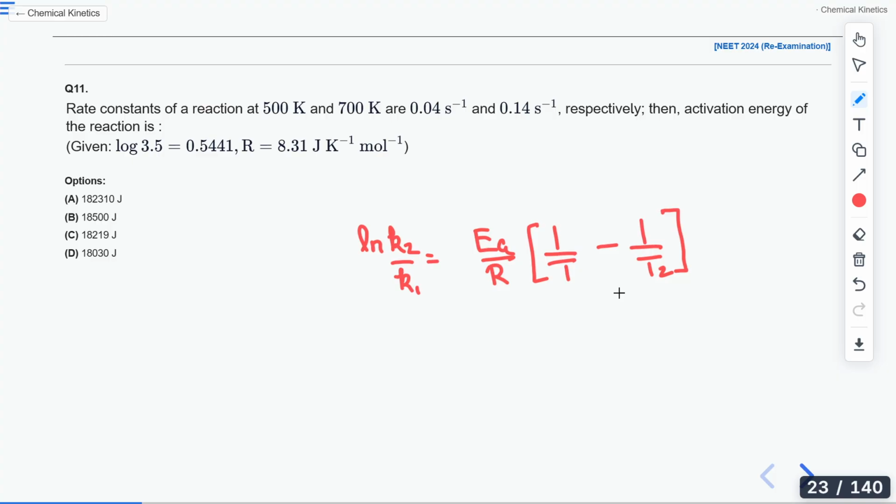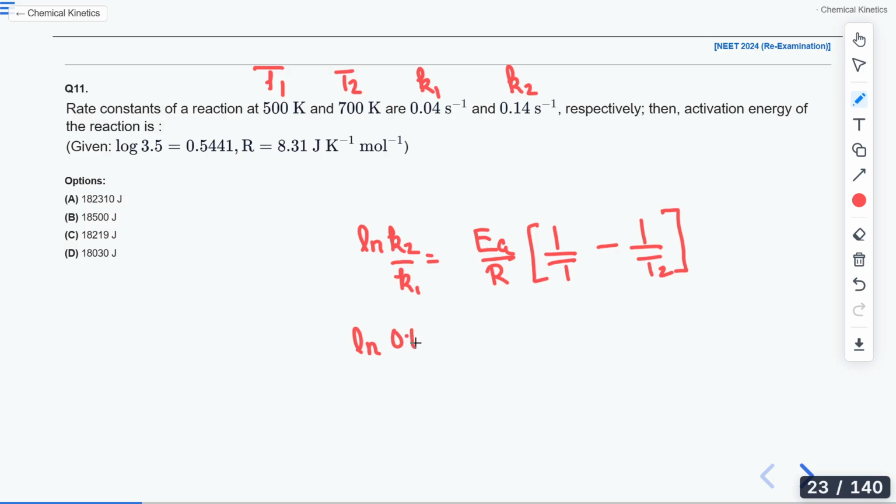You will use this same equation, right? K2 and K1 are already given to you. Suppose I am taking this as T1, this as T2. So this will be K1 and this will be K2.